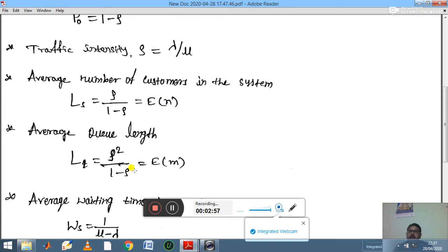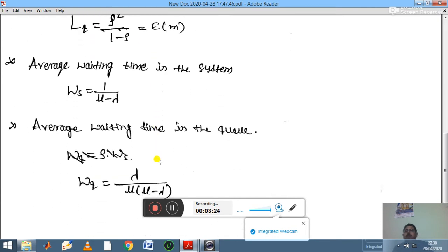Here we have one more notation, E of m, which also represents the average queue length. E of n represents the average number of customers in the system, and E of m represents the average queue length. The formula is the same, rho square divided by 1 minus rho. The same formula is applicable for Lq as well as E of m.